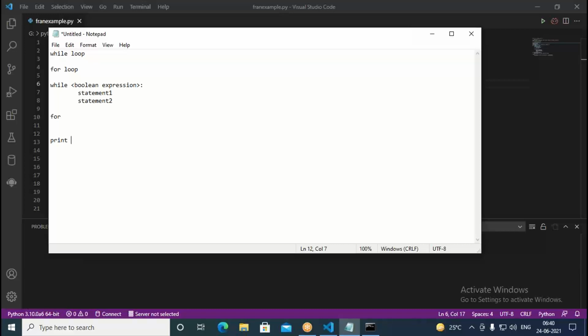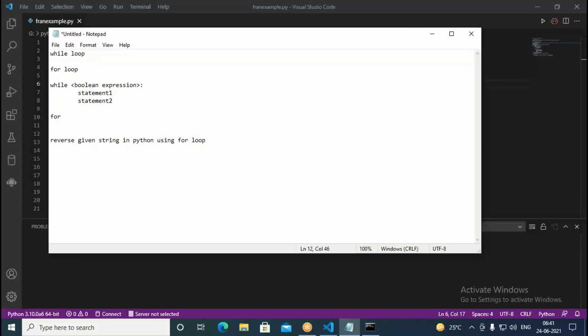print or else reverse a given string in Python using a for loop, not actually a while loop.